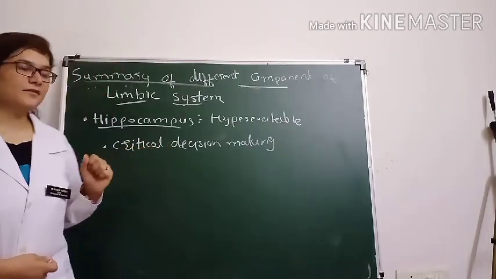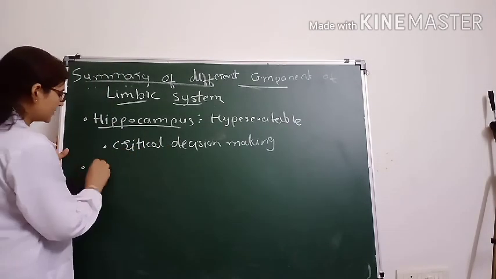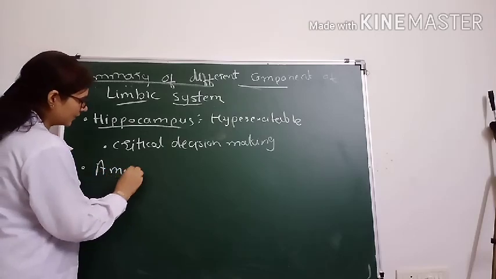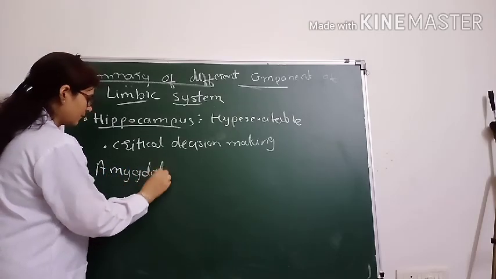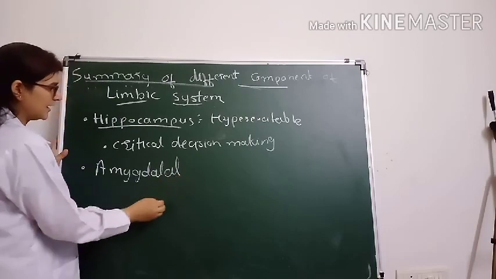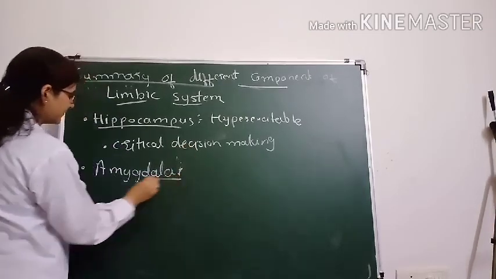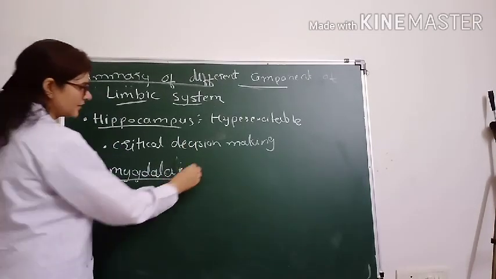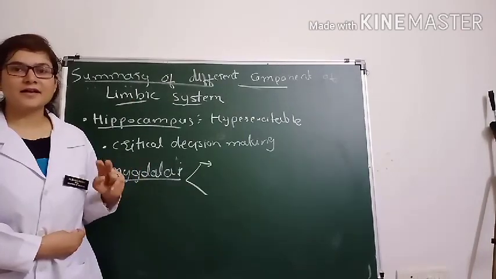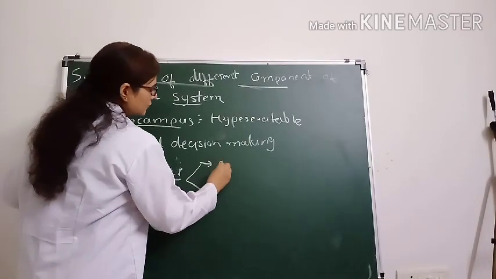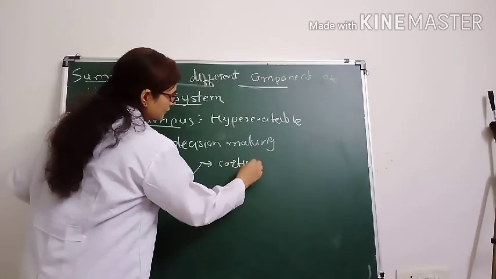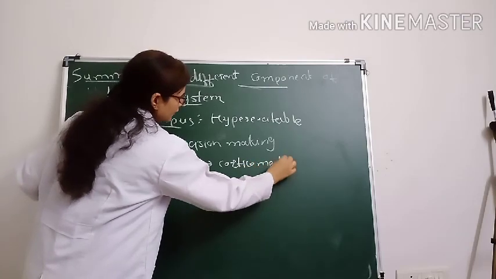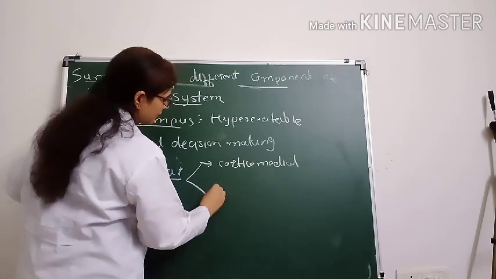Okay, now the next important aspect is related to the amygdala. The amygdala has two subdivisions. One is the corticomedial, and another one is the basolateral.